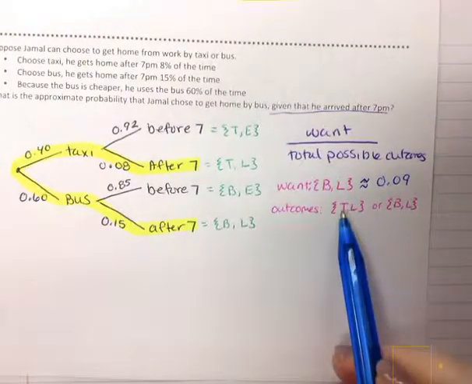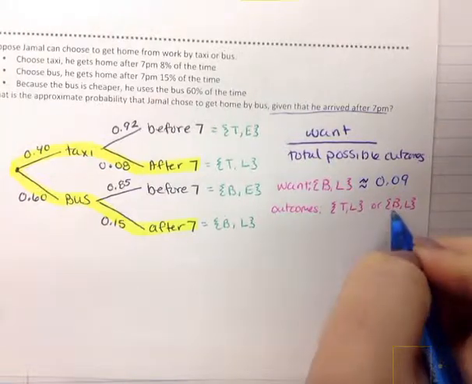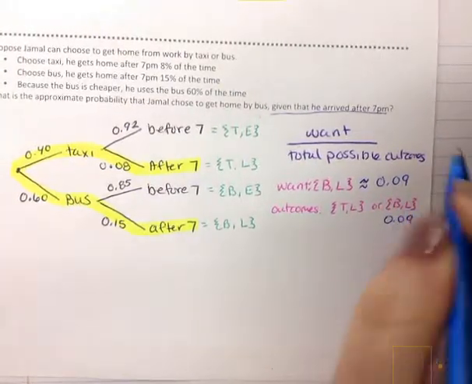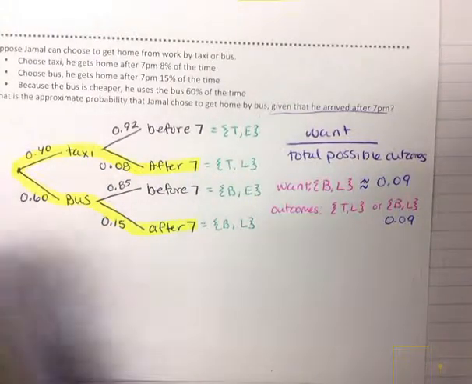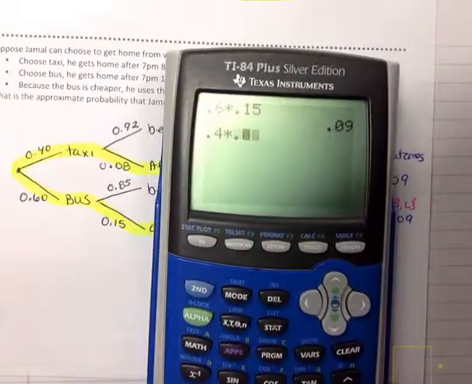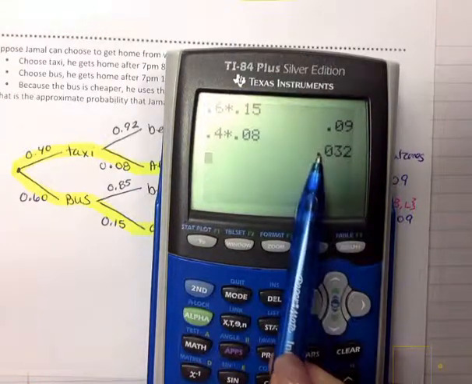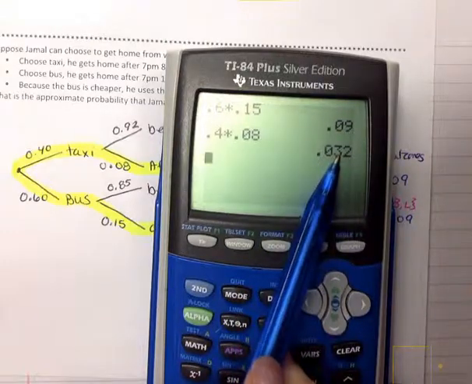Then we also need taxi and late and bus and late. Well, we already have the bus and late, which is 0.09. Then we also want the taxi and late, which is that 40% and that 8%. So 40% times 8% is not even 32%. That's like 3.2%.